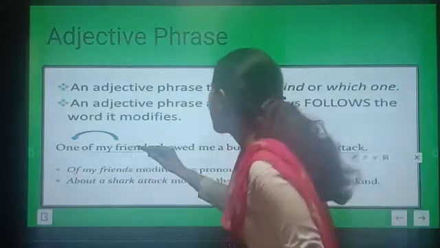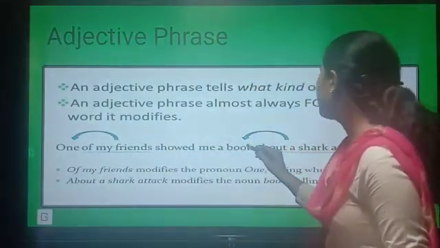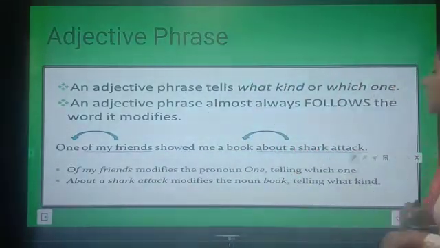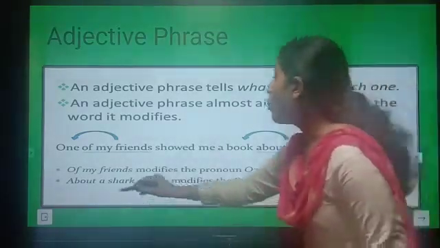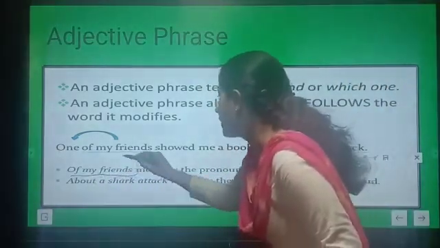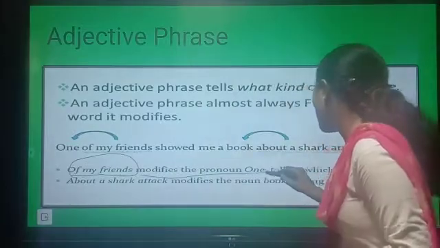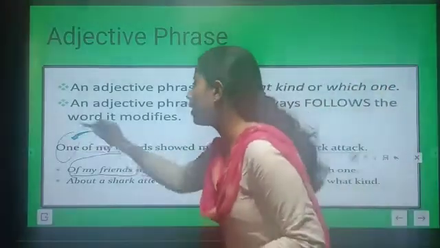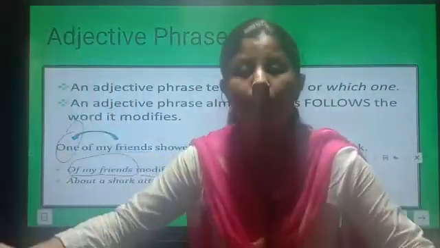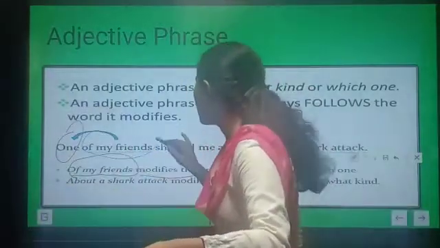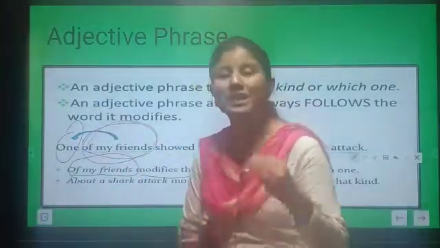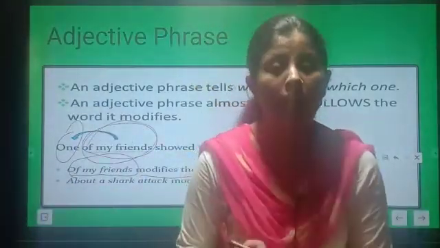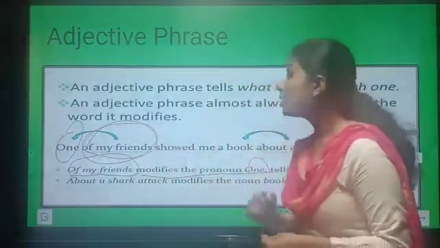One of my friends showed me a book about a shark attack. So you can see that "of my friends" modifies the pronoun "one". One is the pronoun here, and we are modifying the pronoun with this group of words, and this group of words will be called an adjective phrase.